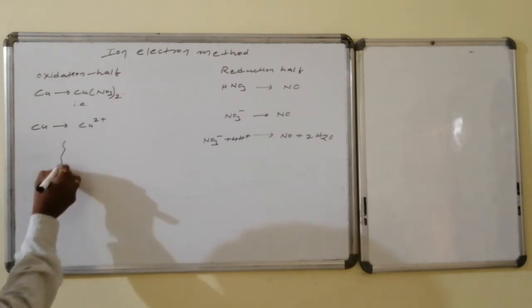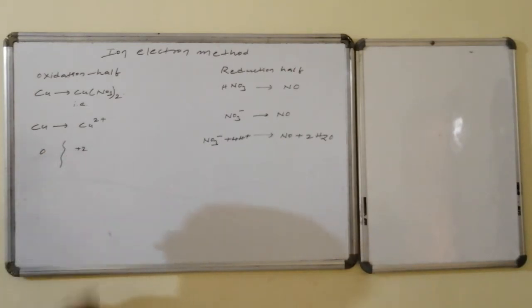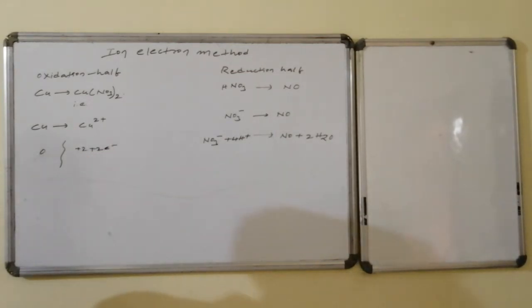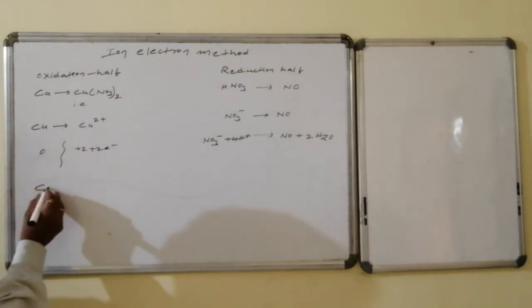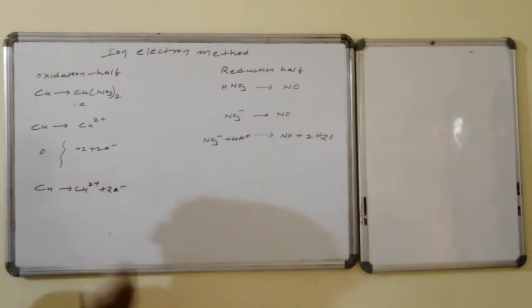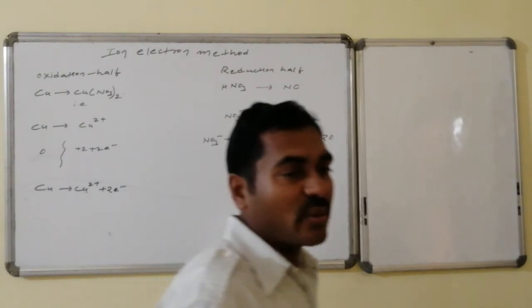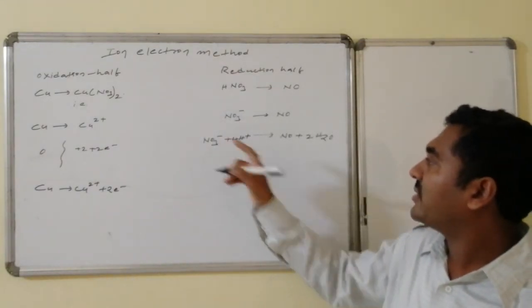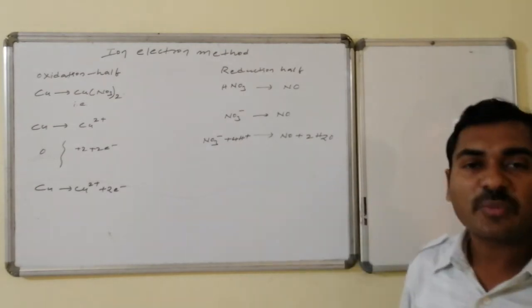Otherwise you look at here, a neutral species is converted to divalent positive. It is possible if it liberates what? 2 electrons. Hence the ionic balanced form is copper is converted to copper 2 plus followed by liberating 2 electrons. That is oxidation. In the reduction format, here 1 unit of negative charge, 4 units of positive charge.